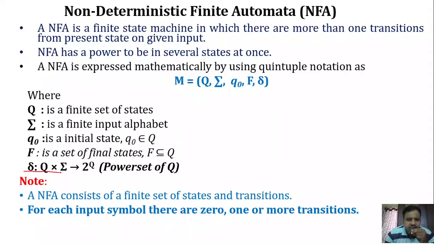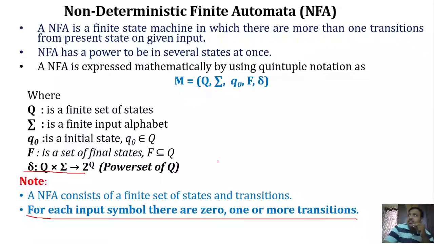In the case of NFA, there is a change in the transition function. The transition function maps the current state and current input to produce the power set of Q. The power set of Q, as I mentioned earlier, is nothing but the set of all possible subsets of Q. The most important point is that for each input symbol, there are 0, 1 or more transitions. This property makes NFA different from the DFA.